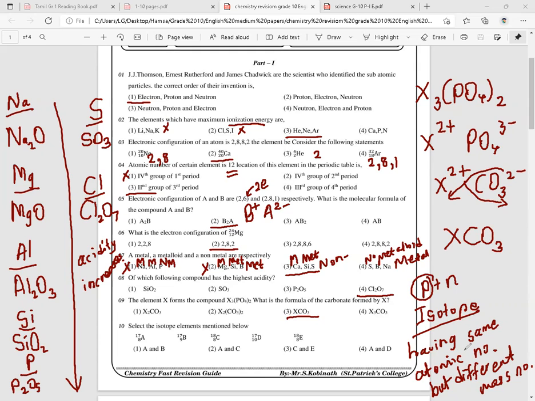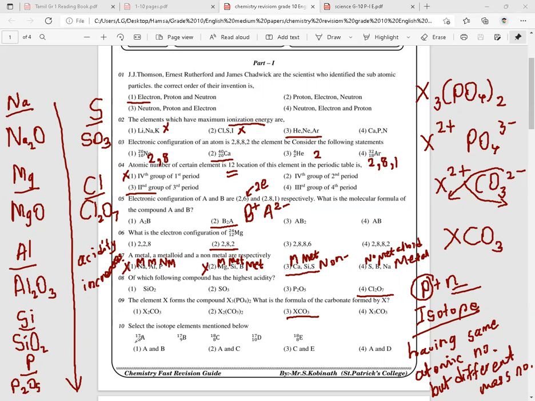Number of protons never changes, right? But if the mass number is changing, then what is the other factor that should change? That should be the neutrons. So due to the change in the number of neutrons, the mass number is changing, right? So that is called an isotope, having the same atomic number but different mass number.